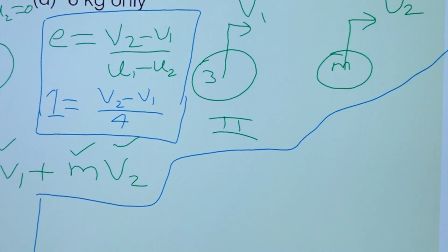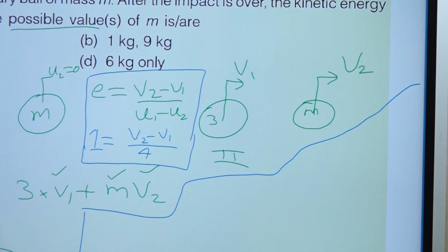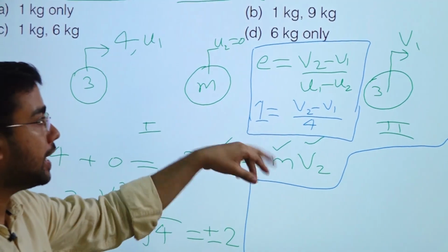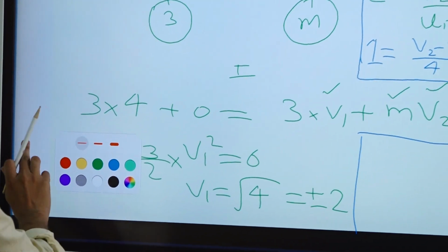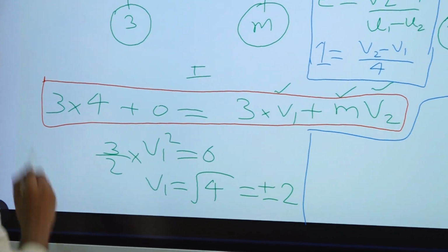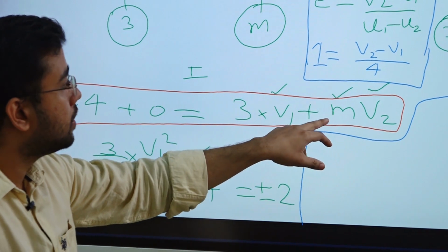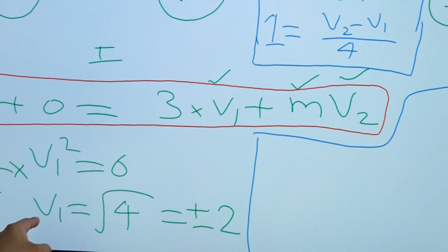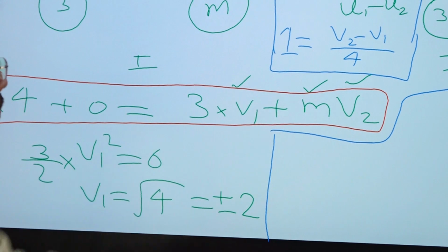Okay, so what is going to happen here? After putting the value of V1 here from this equation, plus 2 and minus 2, we will get the value of V2, right? And if we get the value of V2, we can put all the values in this equation. Okay, so in this equation we will know the value of V1 and V2 both. We don't know what is m, right? So that we can find out. So there will be two values of m, one when we will take V1 as plus 2, and when we will take V1 as minus 2, there will be another value, right?